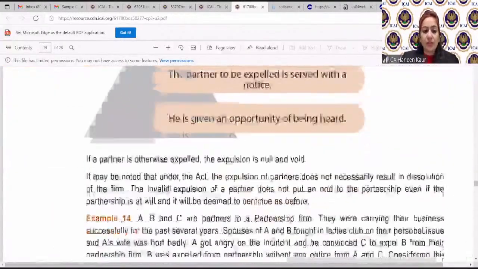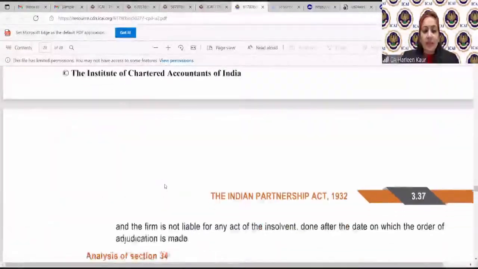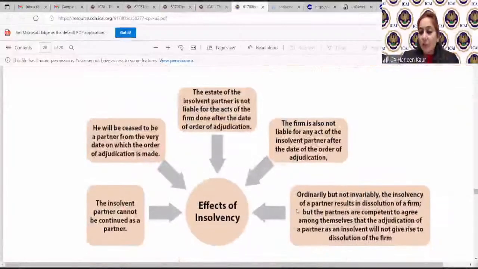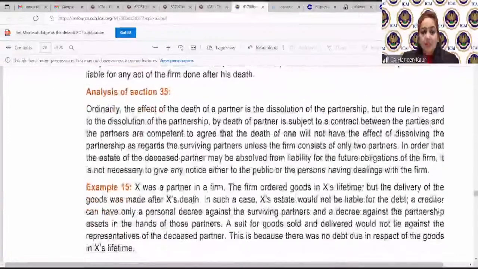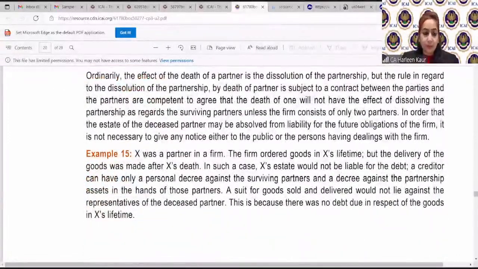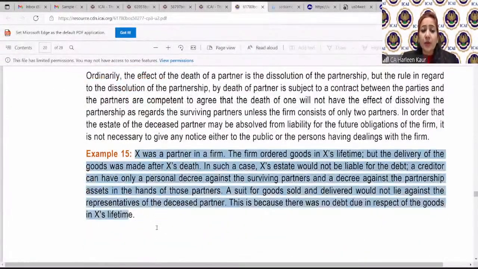Liabilities of outgoing partner we have already discussed. Expulsion we'll just take up in a while. Insolvency, this is the chart I was talking about. It is talking about the same things that we have discussed in the presentation. Now this is a very important example. Death of a partner. X was a partner in the firm and the firm ordered goods in X's lifetime, but the delivery of the goods was made after X's death. So the transaction was done while X was alive and the delivery was made after his death.